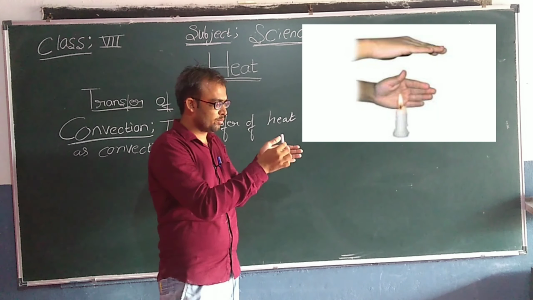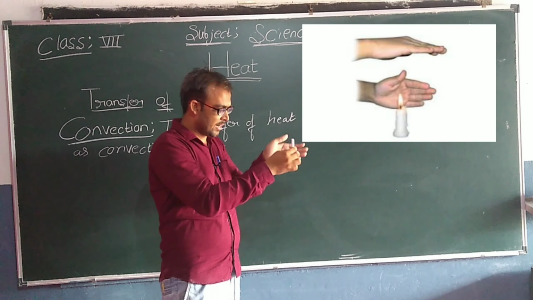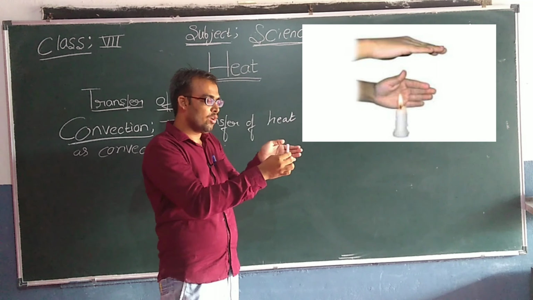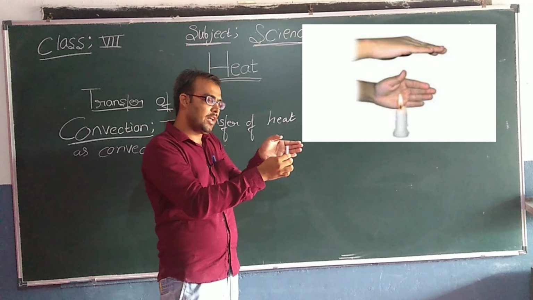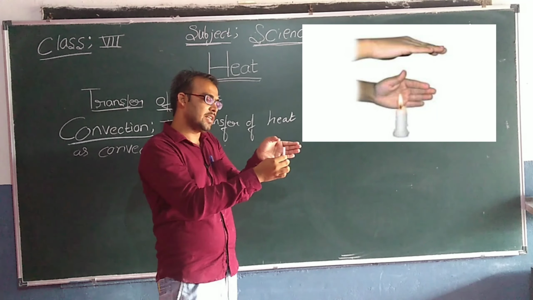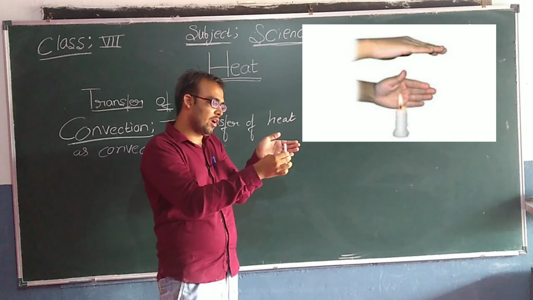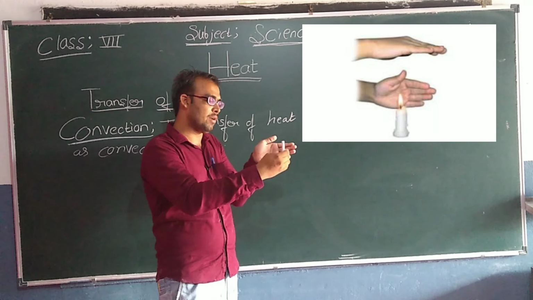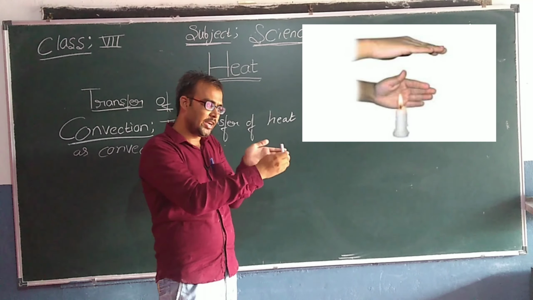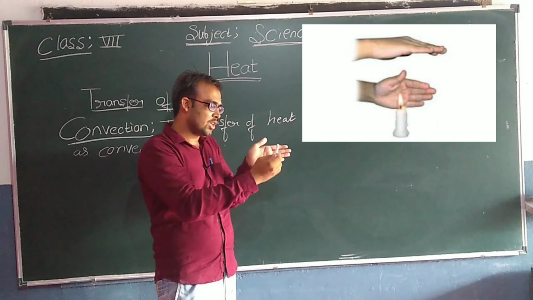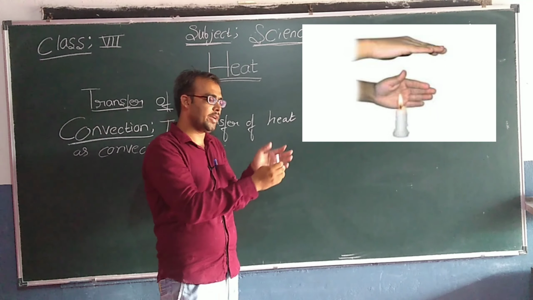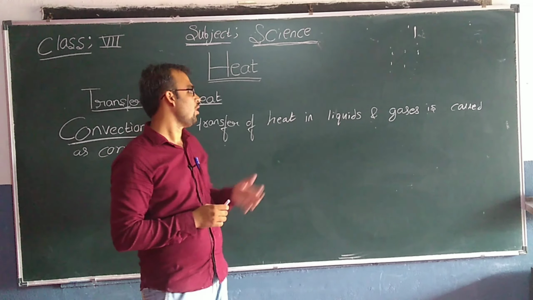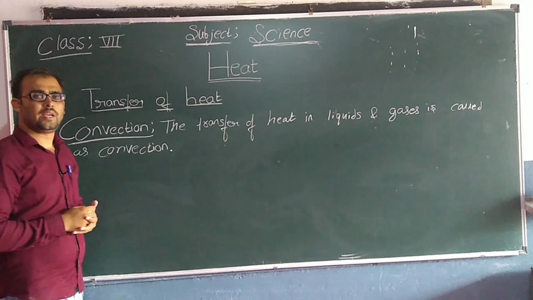Now you do one thing: you just place the candle like this and keep your hand like this. Now your hand will not feel heat. Why? Because the air above the flame gets heated, and as it is heated, it will move upward. It will not move sideward, it will not move in any other direction, it will not move towards your hand. It will move upwards. Because of this reason, your hand will not feel warm. So here, what have we understood? We have understood what is meant by convection of heat.